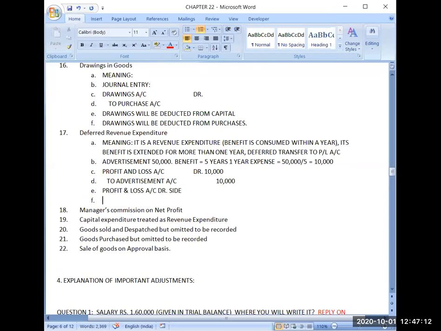And then second, in the balance sheet, you will be reducing it. Yes, please message me whether this adjustment is clear or not.